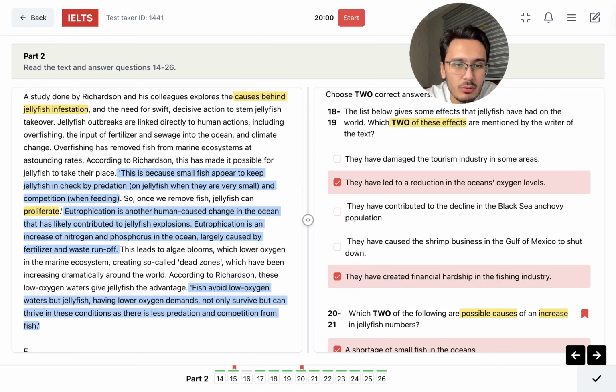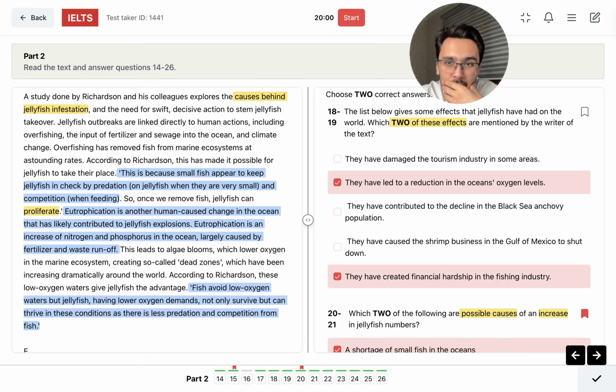This leads to algae blooms, which lower oxygen in marine ecosystems, creating so-called dead zones, which have been increasing dramatically around the world. Isn't it this part? So they have led to a reduction in the ocean's oxygen levels, because there is this effect, clearly.